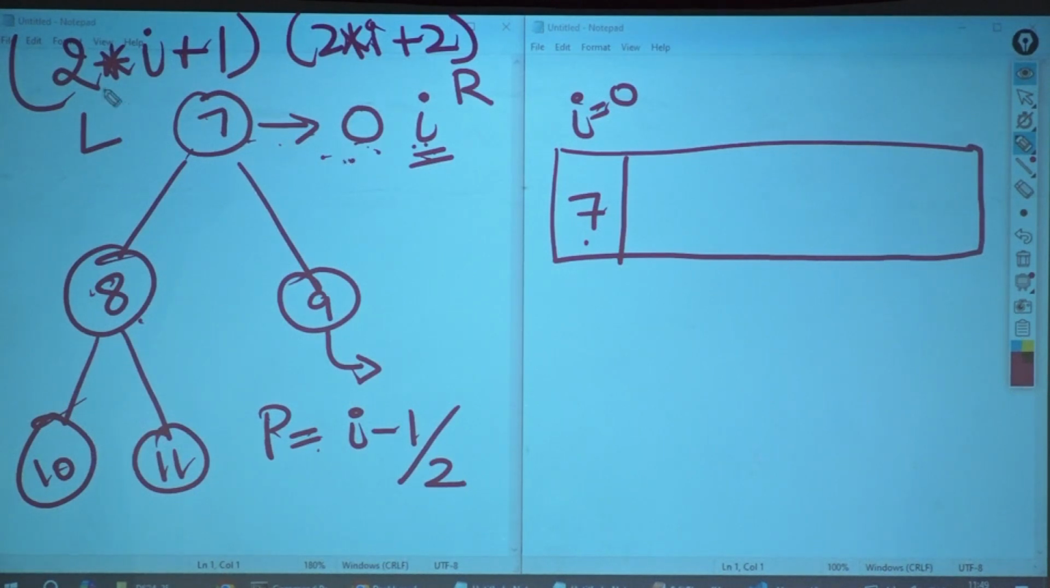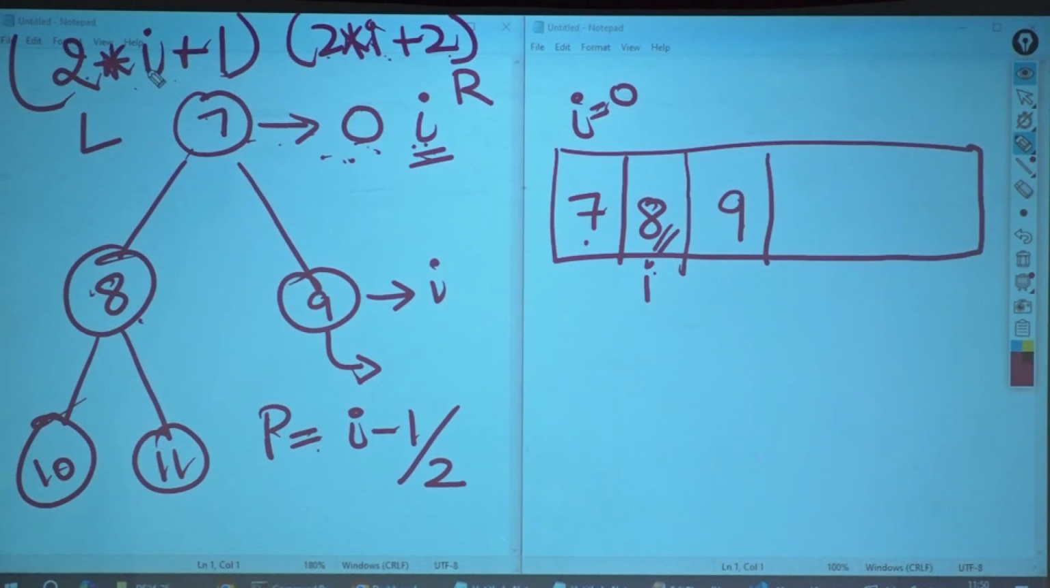What will come to I plus 1? What is the index of 2I plus 1? 1. So, at 1, what is there? 8. 2I plus 2. I is 0. 2. What would be there at 2? 9. Then I becomes 1. I is 1 over here. Who are the children of 8?